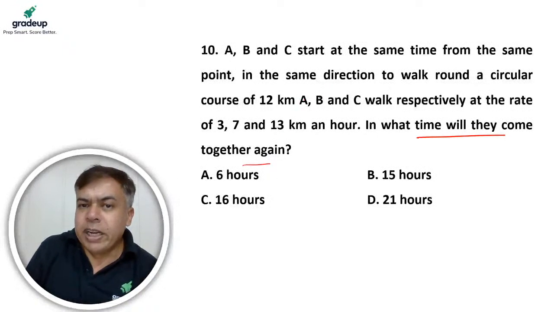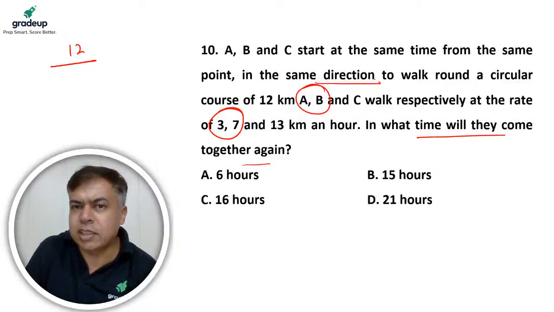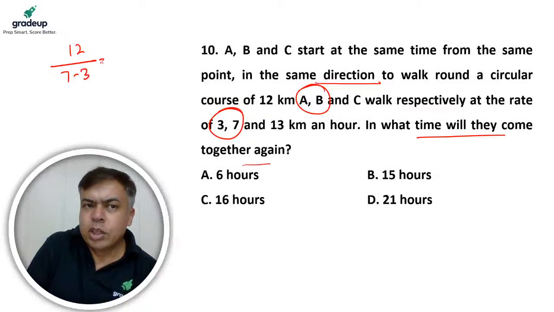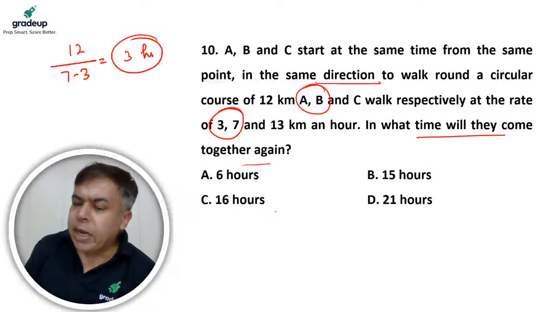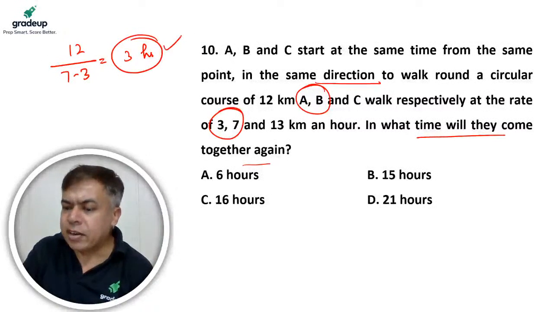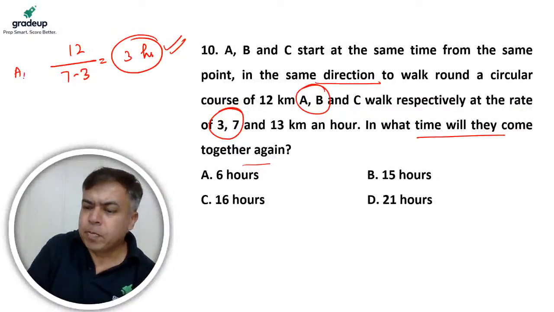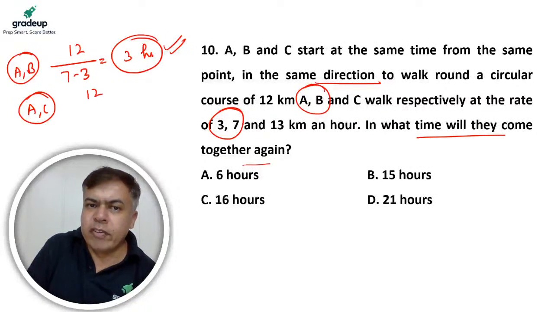Right? So meeting of A and B, when can it happen? 12 kilometers at the relative speed of A and B, they are moving in the same direction. So 7 minus 3, it will be 12 by 4, which is 3. So 3 hours. Right? Meeting of A and B will happen every 3 hours. This is the meeting interval of A and B. So meeting of A and C, 12 divided by 13 minus 3, right? So 12 by 10, so it will be 1.2 hours or 6 by 5.